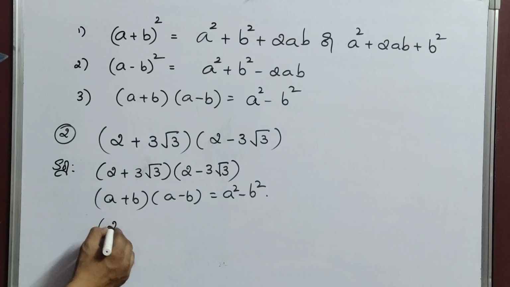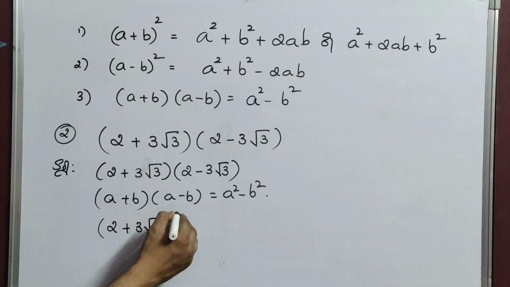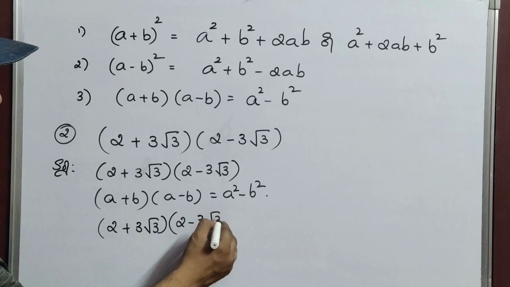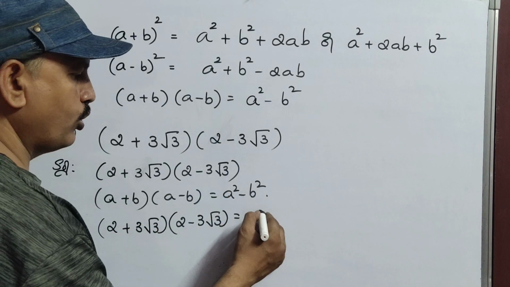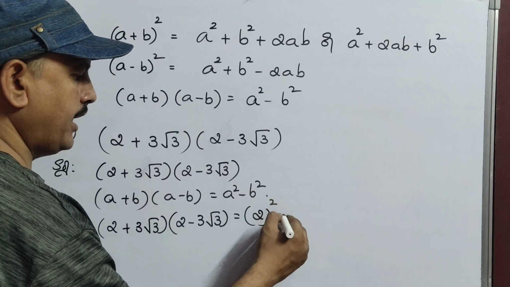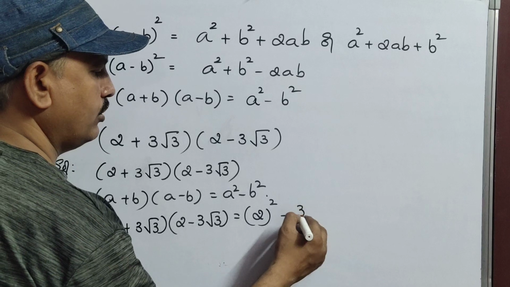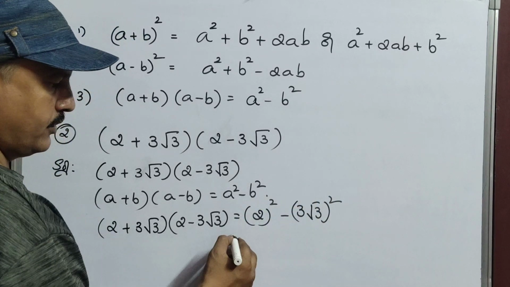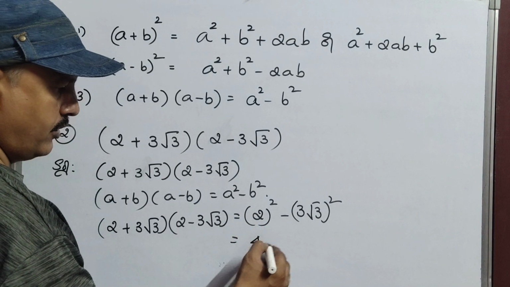Question, you write 2 plus 3 root 3 into 2 minus 3 root 3. Now a means here 2 whole square minus b means 3 root 3, so 3 root 3 whole square. 2 square means 2 into 2, that is 4.